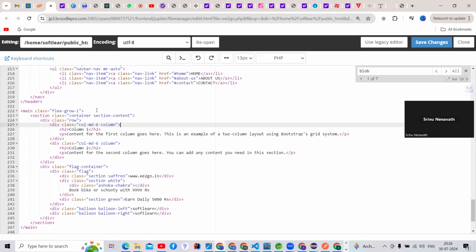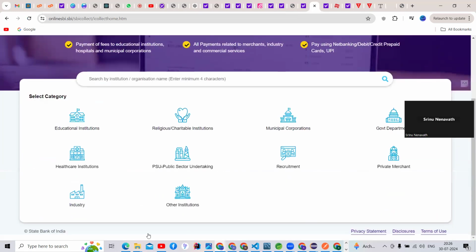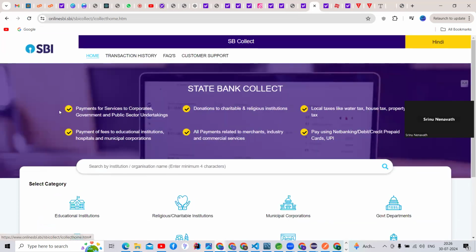So in real time we can implement our code inside that HTML page only. See, this is the SBI bank also, this is where the code is implemented. All those things are implemented in which file, guys? HTML file only, all those things.